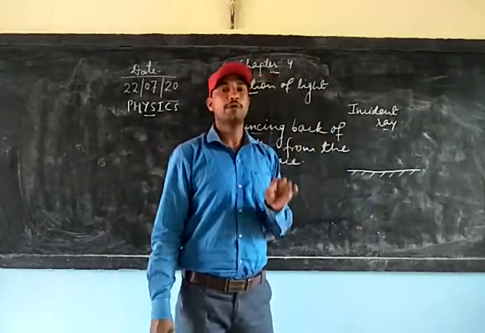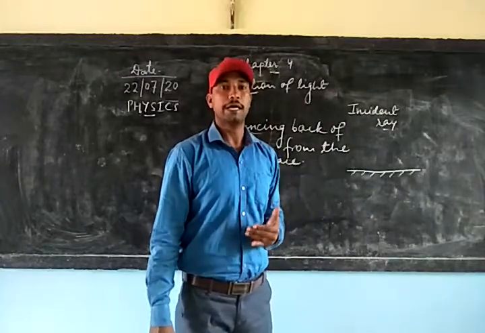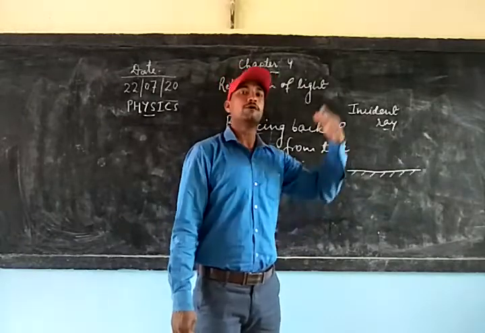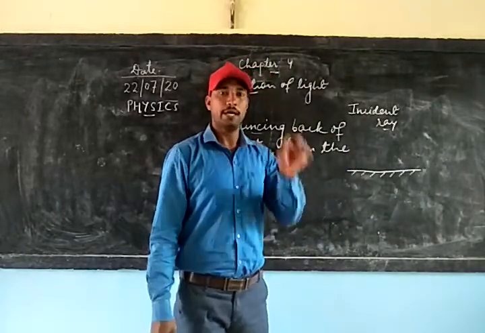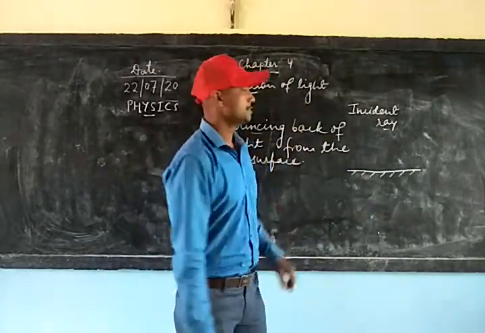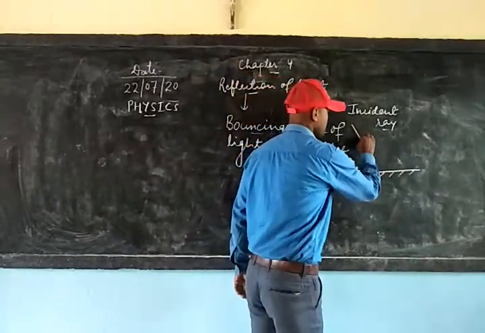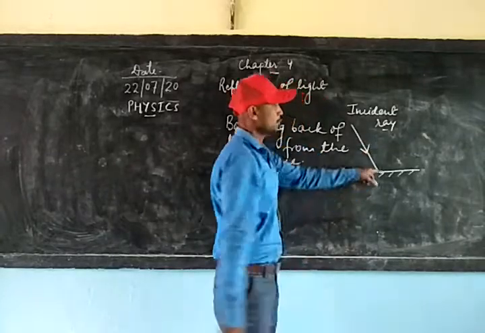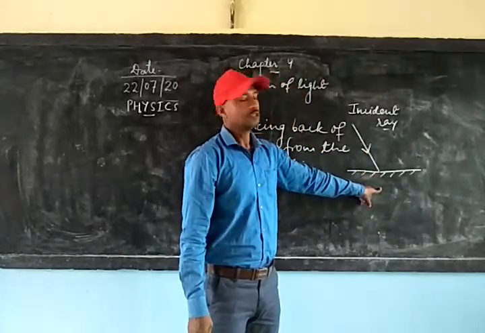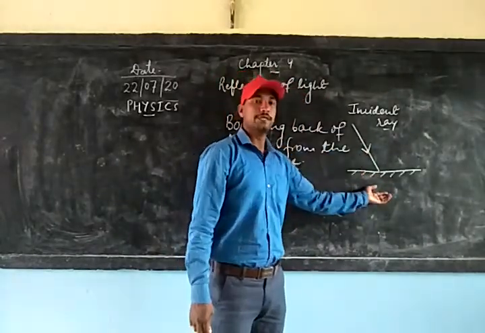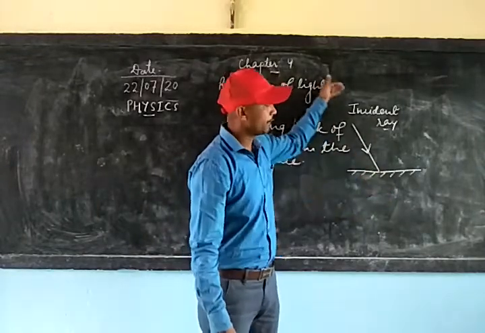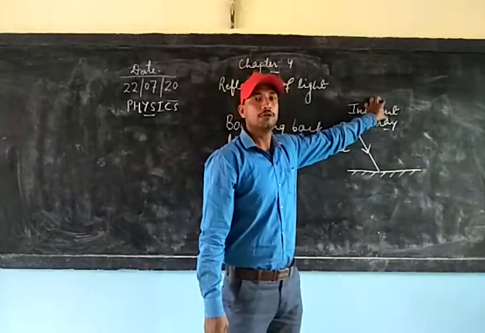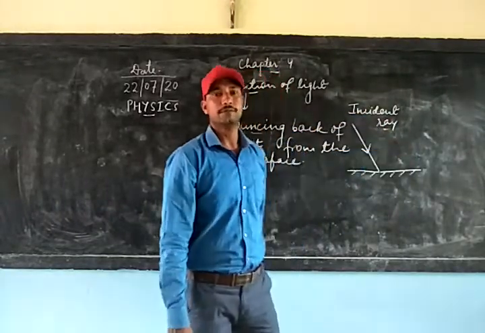And in this chapter we are going to show the light falling or bouncing back with an arrow mark. This is the light we can show falling on the surface with an arrow mark towards the surface. So this arrow mark towards the surface indicates that the ray of light is falling on the surface, which we call the incident ray.